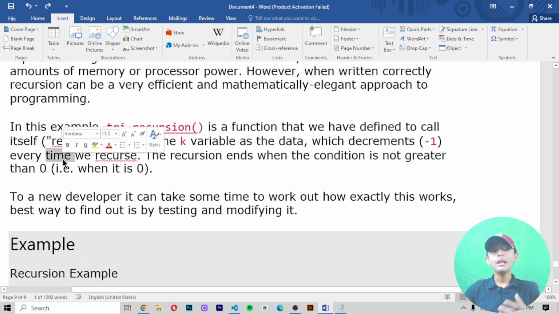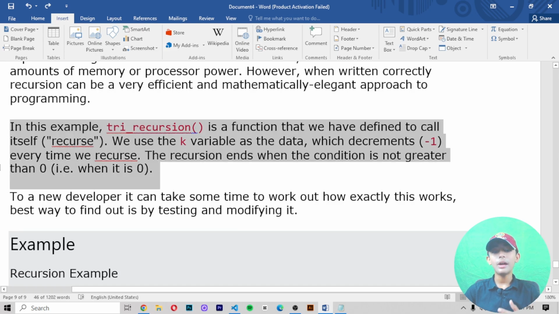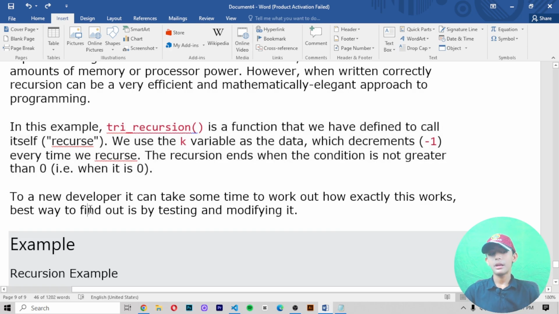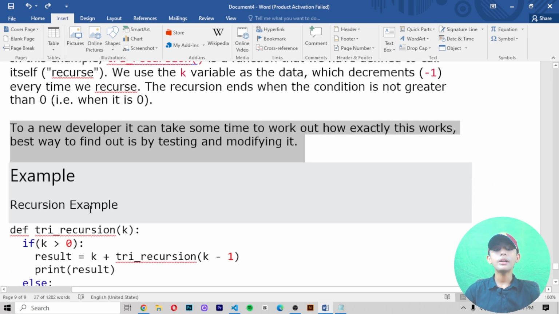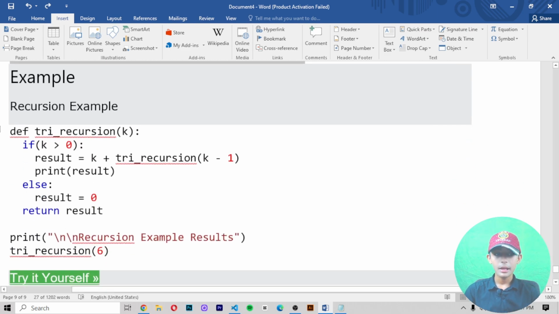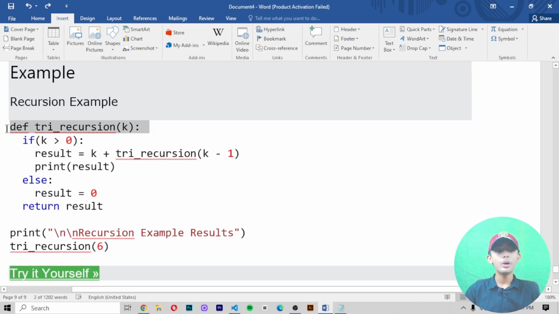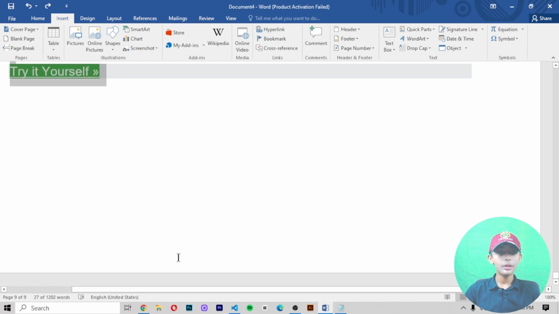In this example, tri_recursion is a function that we have defined to call itself. We use the k variable as the data, which decrements by 1 every time we recurse, and the recursion ends when the condition is not greater than 0, for example when it is 0. To a new developer, it can take some time to work out how exactly this works. The best way to find out is by testing and modifying it. This is one example of the recursion.